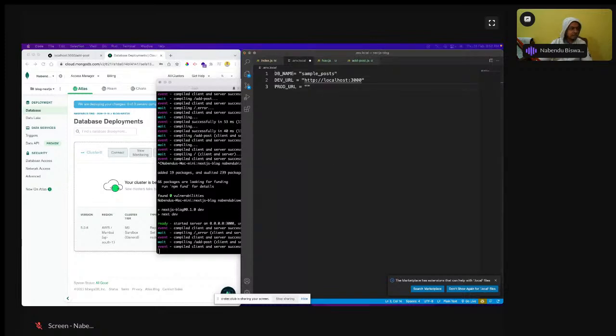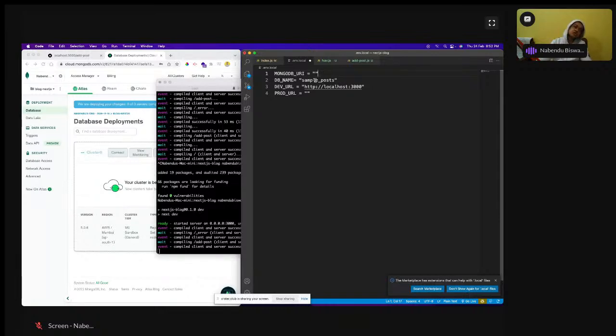This is something which you will get, along with a Mongo URI also. So this is something which you have to put in the environment or local file. Okay, so the next thing is that the Mongo URI we are going to get from there, and the DB name is